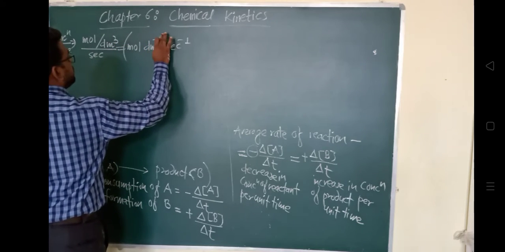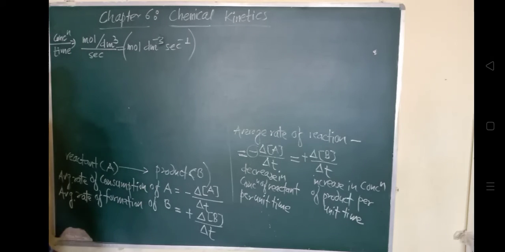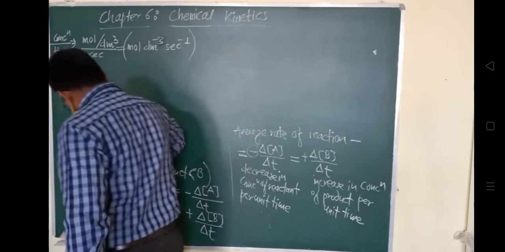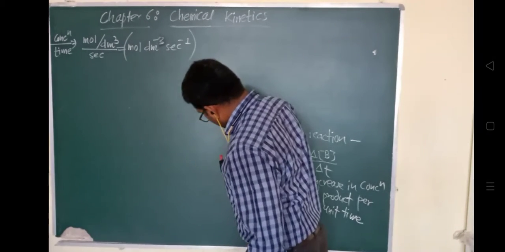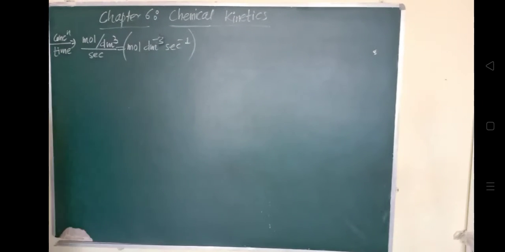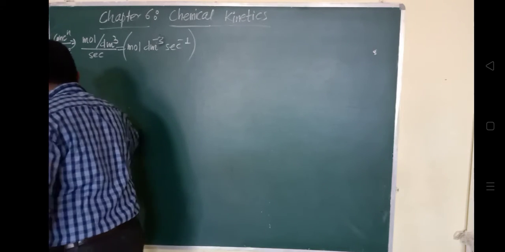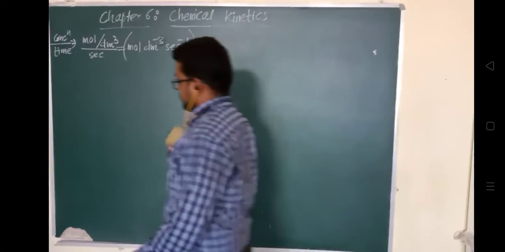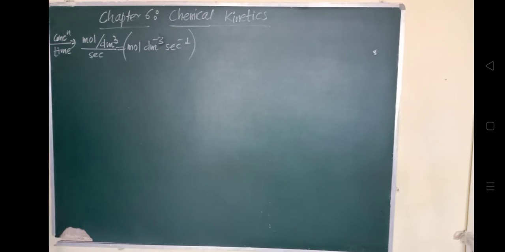So now we'll see the instantaneous rate of a reaction. ये था average rate of chemical reaction. Now we'll see the second, that is instantaneous, at that particular instant. At that instant, how we calculate the rate of chemical reaction. Instantaneous rate of reaction.